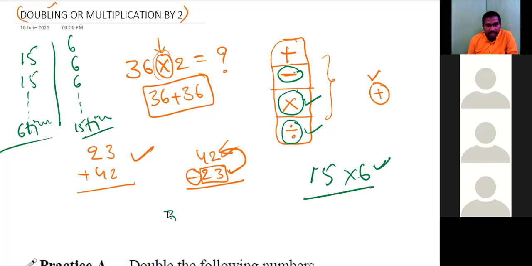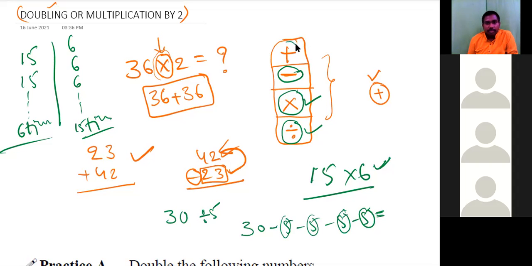Suppose any number 30 divided by 5, means we have to subtract that 5 continuously. 30 minus 5 minus 5 minus 5 until we get 0, or until we get a number less than 5. Then we should count how many 5s are there. That will be the quotient, and the remaining number is the remainder. Means by just learning plus, it is enough to learn all the remaining mathematical operators.